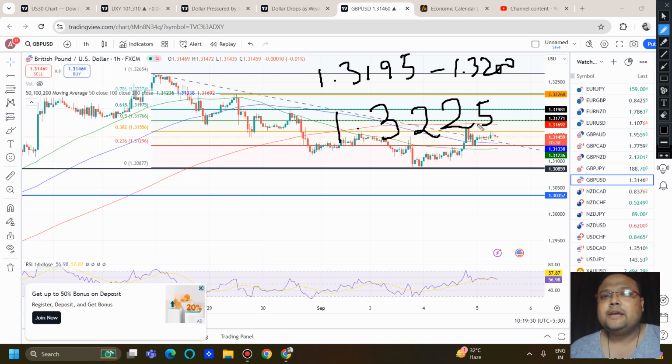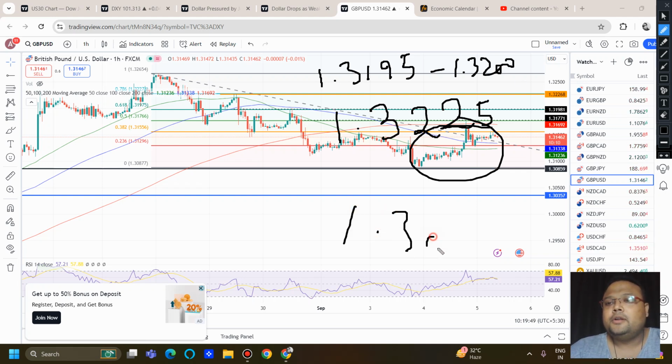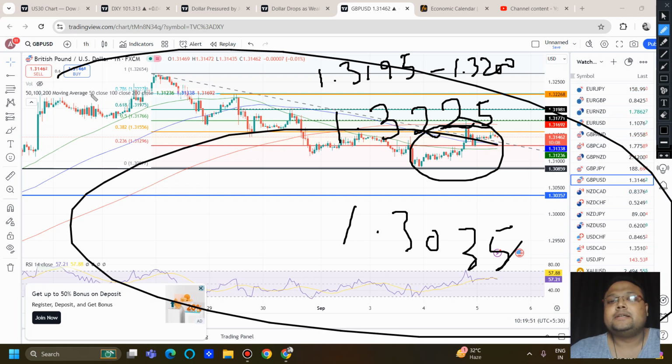Here also it's the same. If DXY starts falling crazily, then obviously you need to follow the trend of the market. These levels will not work. But if you see GBP USD going up and the size of the candles remains like this, then obviously we can look for a sell position. And here also we can look for a buy around 1.3035 as a day trader.